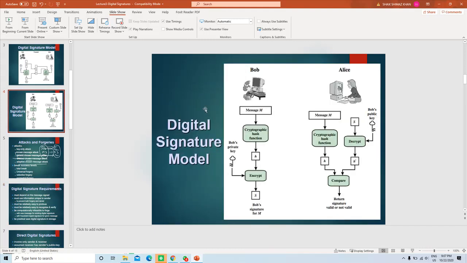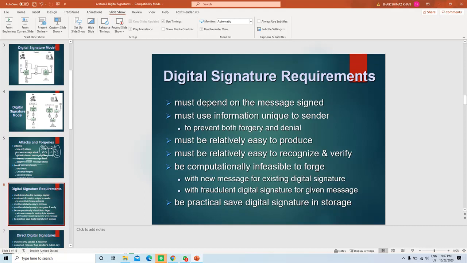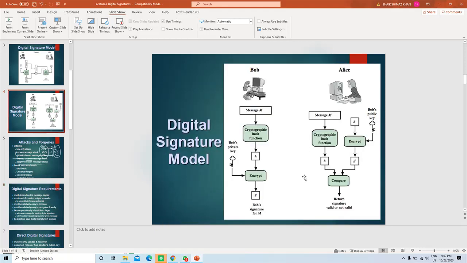When you see this diagram, you can easily understand how the digital signature is calculated. Just hash and then encrypt using the private key, then decrypt using the public key, and hash the message and verify. So it's very easy to produce the digital signature, and it should also be easy to verify. How to verify the digital signature, I have already explained. It should be easy.